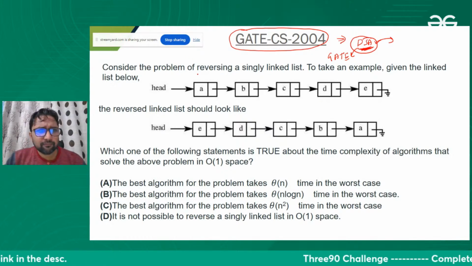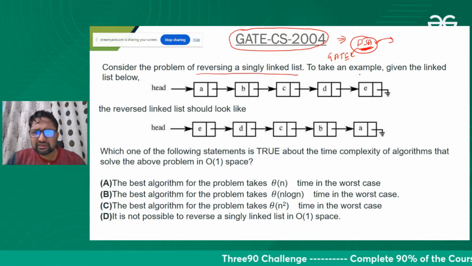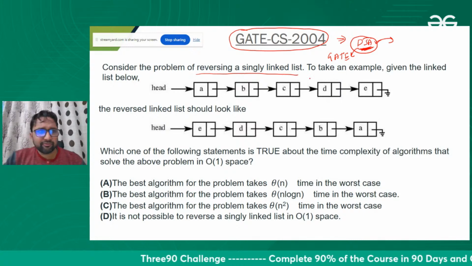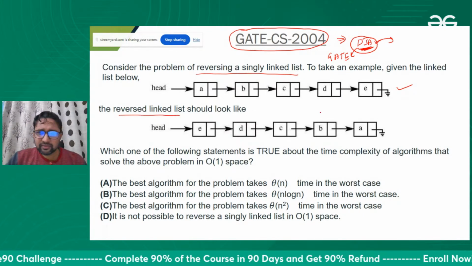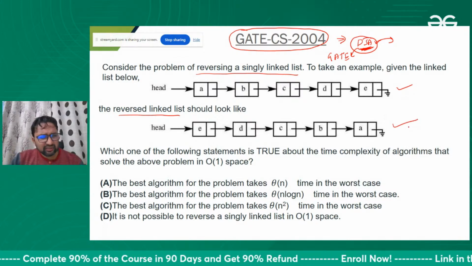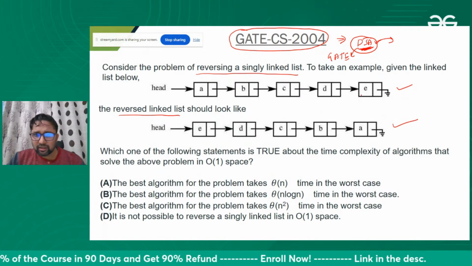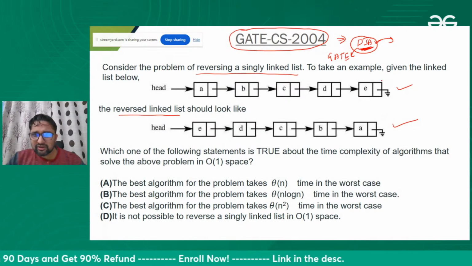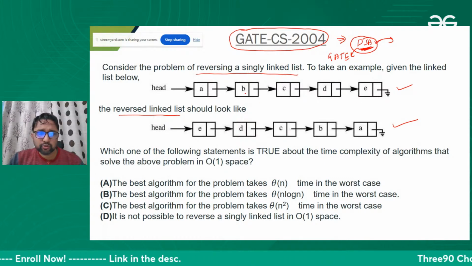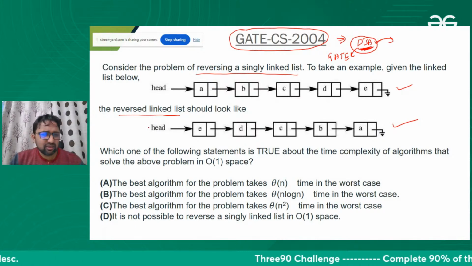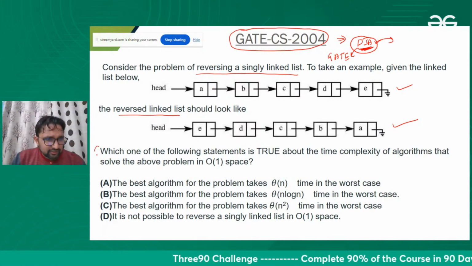Consider the problem of reversing the linked list. To take an example, they provide us a linked list. We need to reverse it, so this is the reversed form. Now E is our head, and E is pointing to D, D to C, C to B, B to A, and in A we store null. That's it. Let's see what they are asking here.